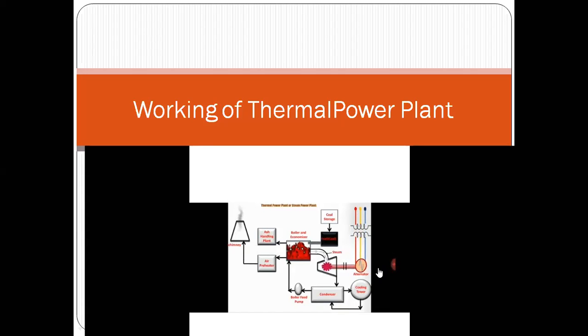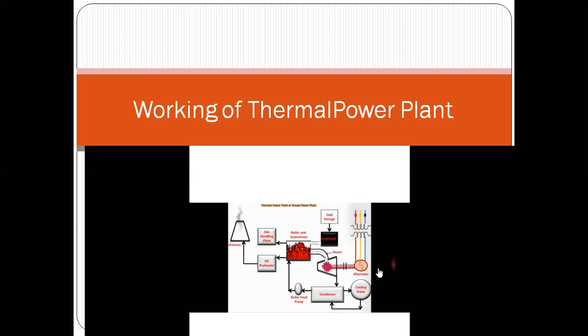Okay. Now, there are certain units which increase the efficiency of a thermal power plant. The first unit is called the air preheater and then the economizer. So what happens? To increase the rate of combustion in the boiler, we have to use air. So that air which is being used in the boiler, the temperature of that air is increased by using the heat of the flue gases.